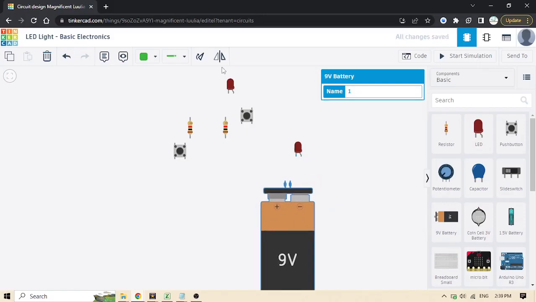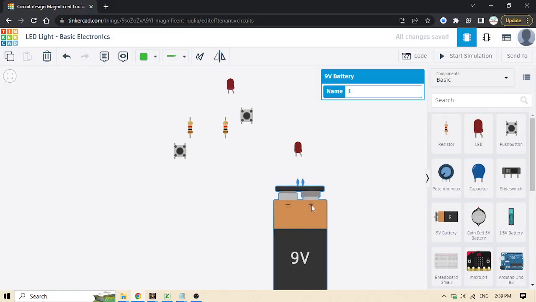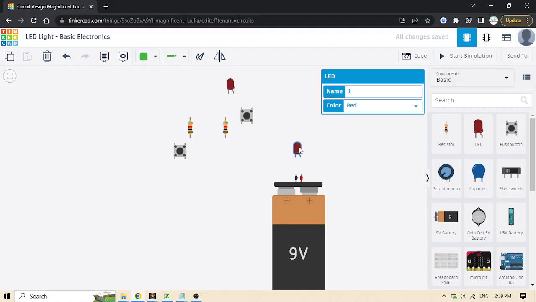Now we can make this battery mirrored like this. So here is the positive connection and the negative connection. That's the negative one and that's the positive one. Here we are doing something we cannot do in the real world, because by this we are going to damage the LED. That's a 9-volt battery.